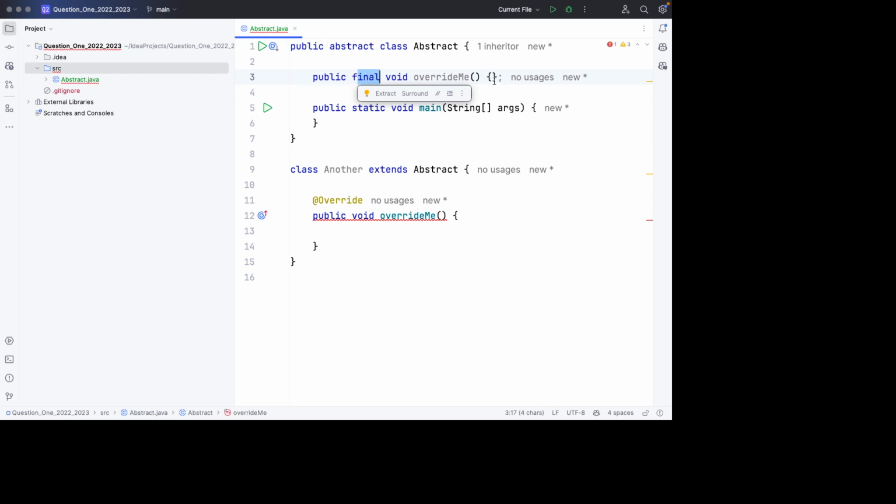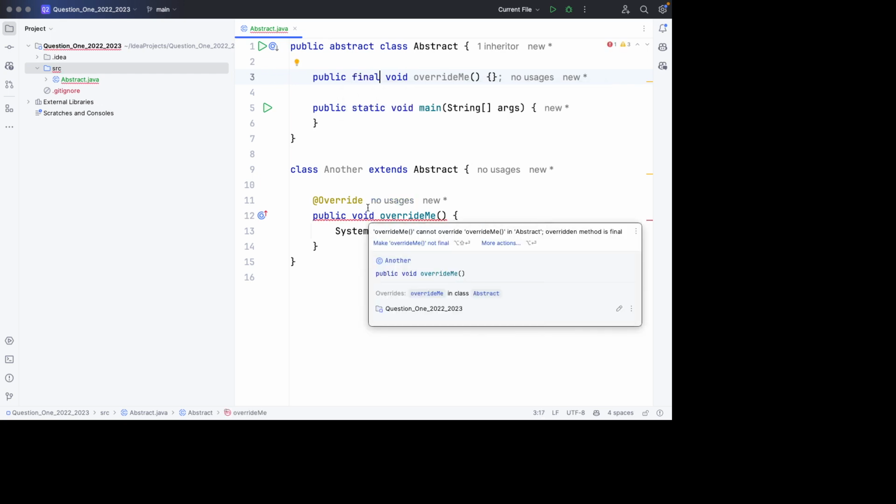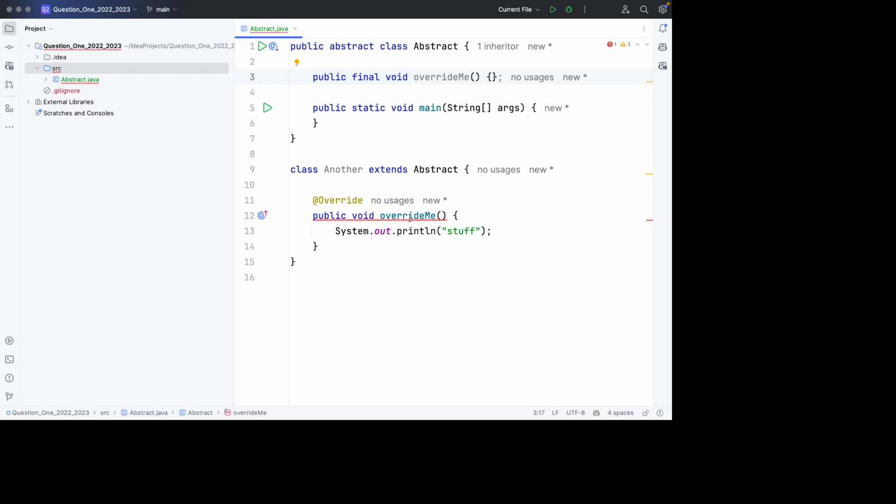I just made it empty with no implementation just to demonstrate. If you remove the final keyword, then it unlocks the method for overriding. So then here you can implement some other stuff that you want to do. But when you make a method final, you're locking it from being overridden here.